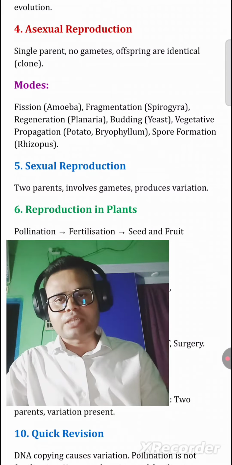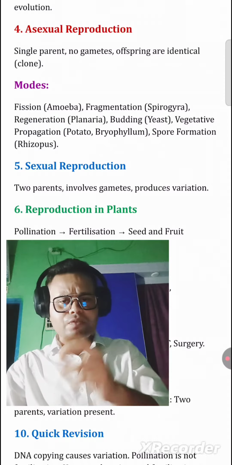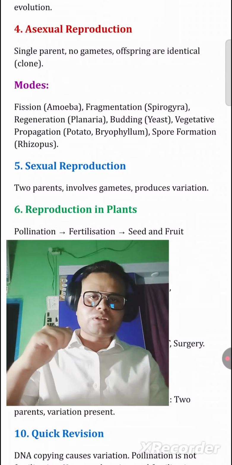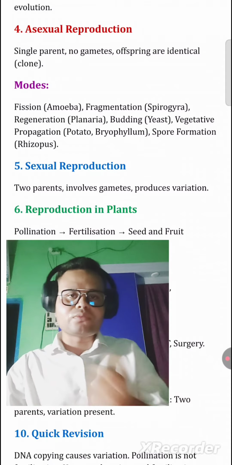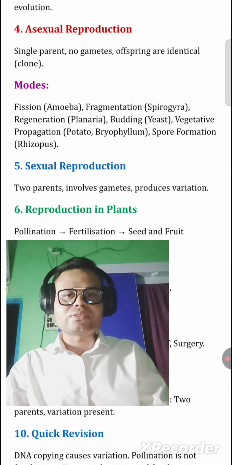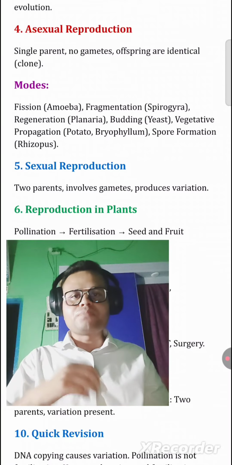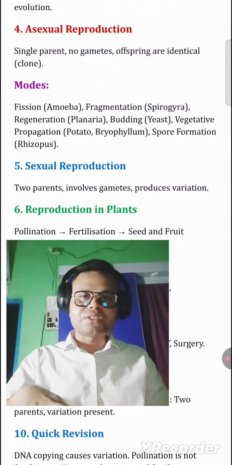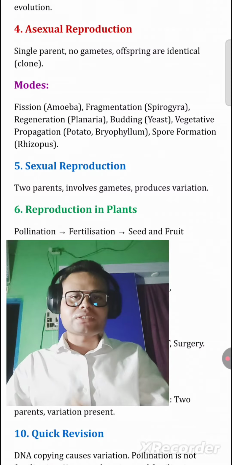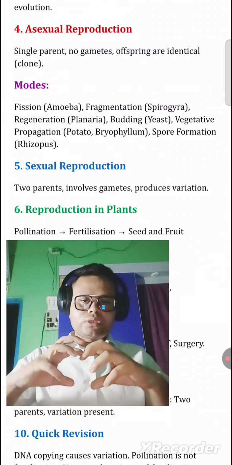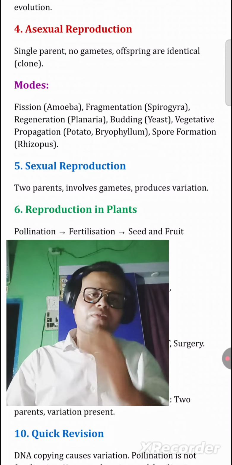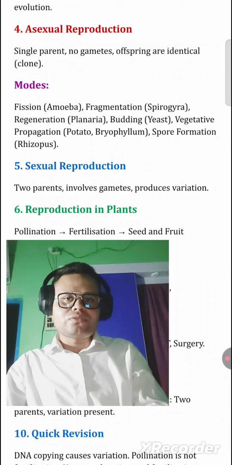We can now see what the modes are. The modes in asexual reproduction are: fission, as in amoeba; fragmentation, as in spirogyra; regeneration, as in planaria; budding, as in yeast; vegetative propagation, as in potato and bryophyllum; and spore formation, as in rhizopus. So these are the modes included in asexual reproduction.